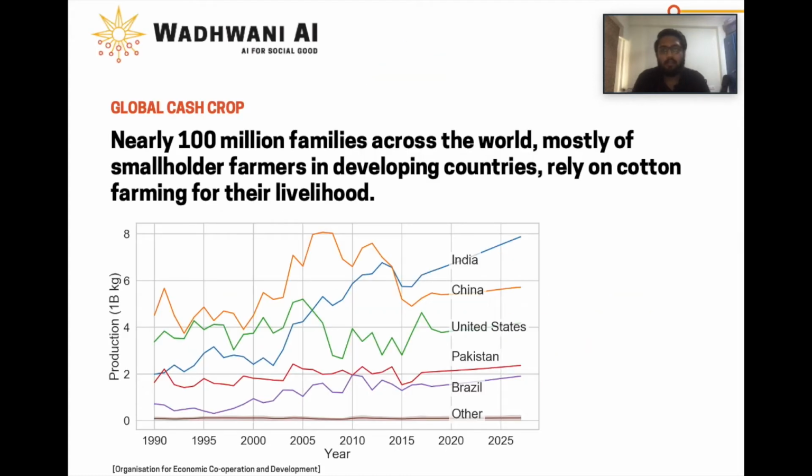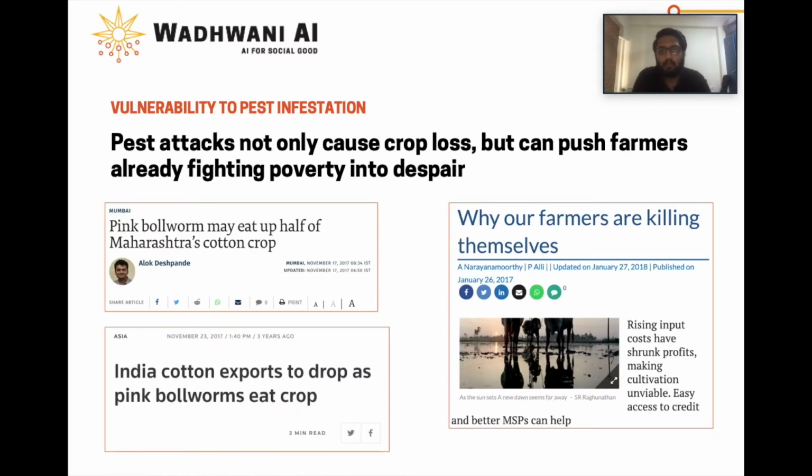Nearly 100 million families across the world rely on cotton farming for their livelihood. Most of these families are poor and depend on cotton as their only source of income. However, cotton is susceptible to pest attacks that can cause irreversible damage. In 2017 alone, almost 50% of cotton farms in India lost their crop in a pest attack.